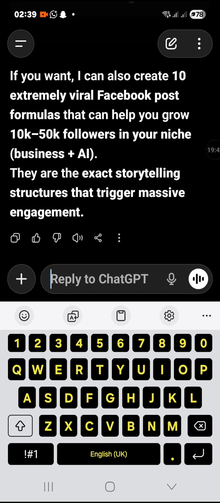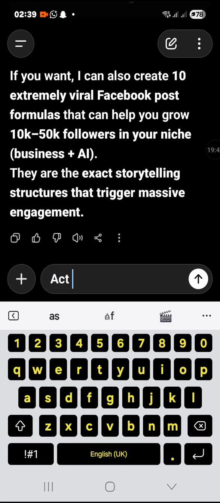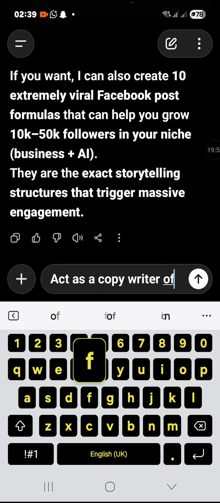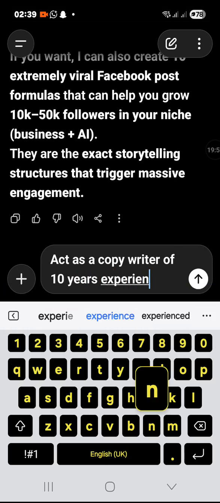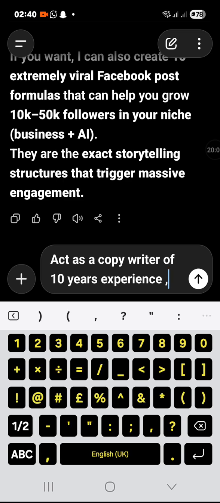Now, I will tell AI to act as a copywriter. So you always know the professional in charge of each thing you want to do, so that you tell it to act like that. Act as a copywriter of 10 years experience, right? If you know a popular copywriter, you can put the person's name there.